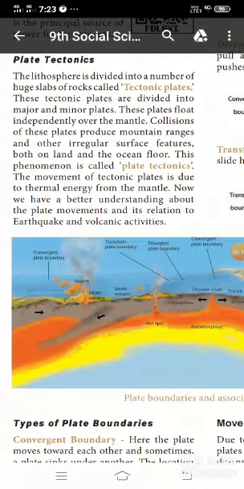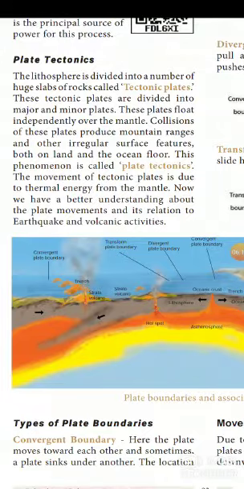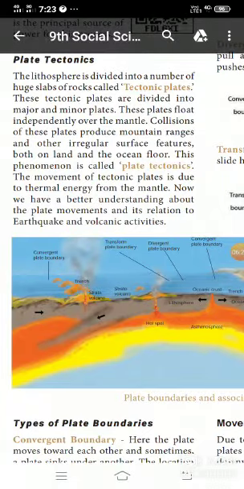Tectonic plates are divided into two plates, major plates and minor plates. So these plates float independently.